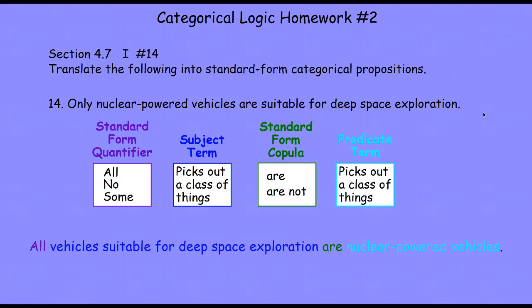powered vehicles. Our initial sentence says that only nuclear-powered vehicles are suitable for deep exploration. In other words, if you're one of those vehicles that's suitable for deep exploration, then you are a nuclear-powered vehicle. If we were to switch the order of these, all nuclear-powered vehicles are vehicles suitable for deep space exploration, it would leave open the possibility that there are other types of vehicles that are suitable for deep space exploration, and this sentence explicitly rules that out.